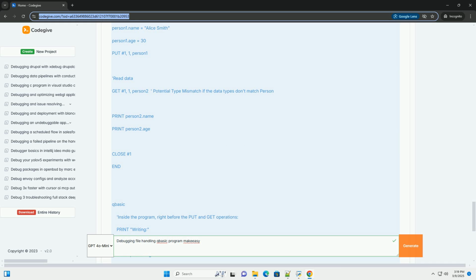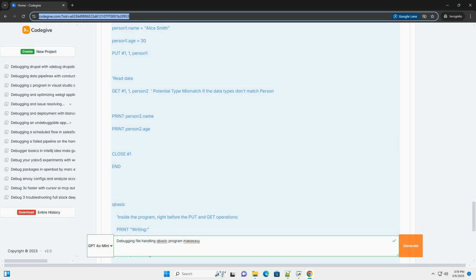4. Solution 2, delete the file. If you're testing or debugging, delete the people.dat file before running the program. This ensures a fresh start with the current type definition. 5. Solution 3, debug with print. Inside a loop, if necessary, use print statements to display the values being written to the file and then immediately after being read.